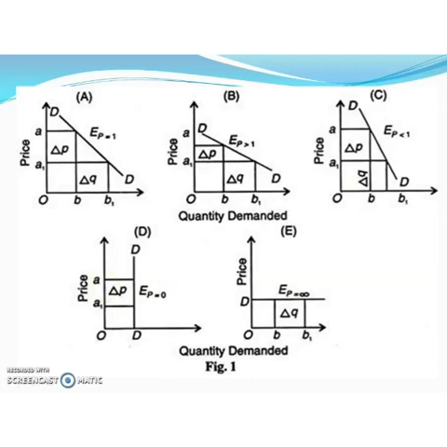Then elasticity of demand is equal to 0. Then the last one, diagram E, represents which type of elasticity? Perfectly elastic. Why? Because here the price is the same, at the same time quantity demanded changes infinitely. So it is a horizontal straight line parallel to the x-axis. This type of elasticity is known as perfectly elastic demand.